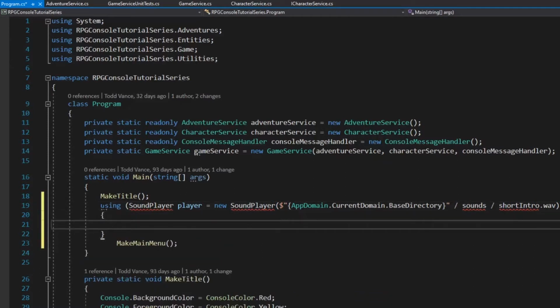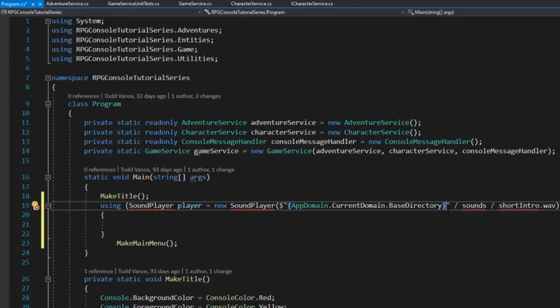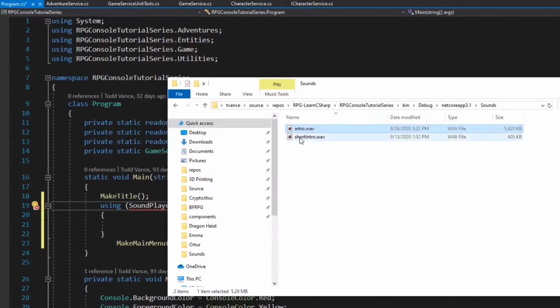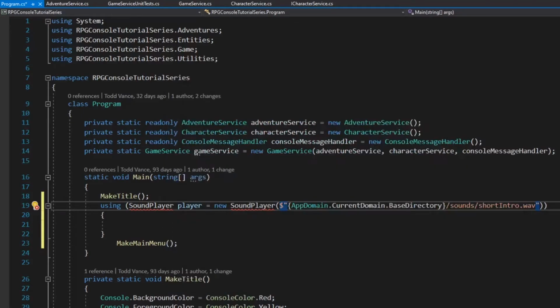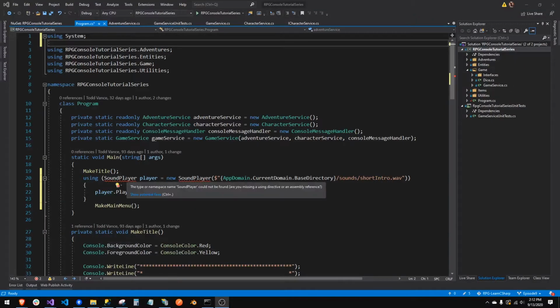You can see, what did I do? I didn't mean to stop that. All right, there's that. And just so you know, I downloaded this intro, then I made it short, so it's only 605 kilobytes. It's in our debug sounds folder that I made. Okay, and you can see that it can't find it.